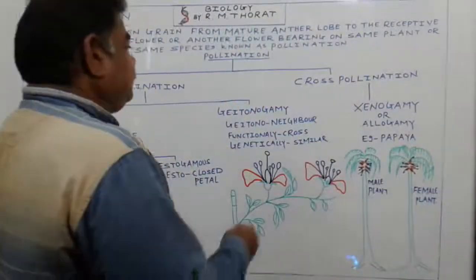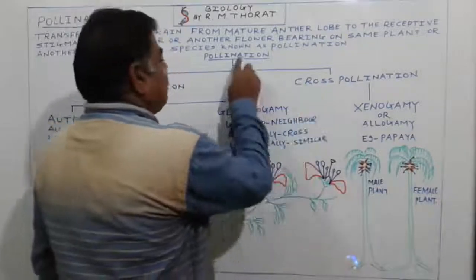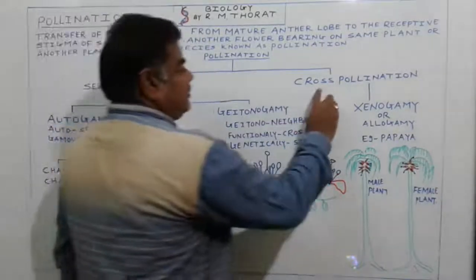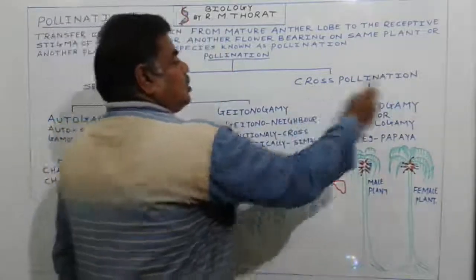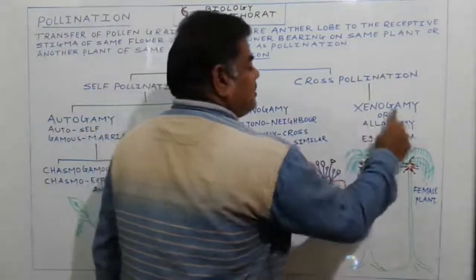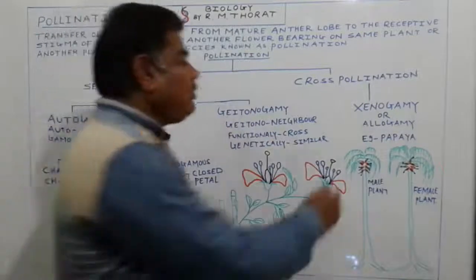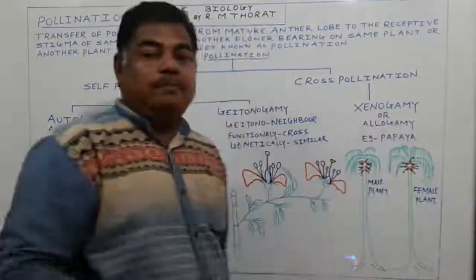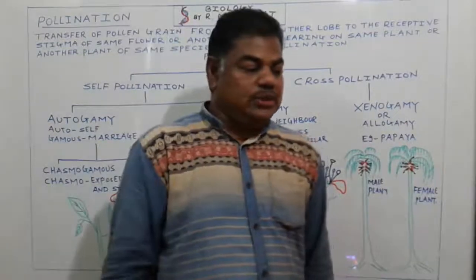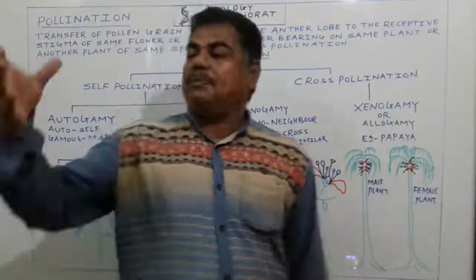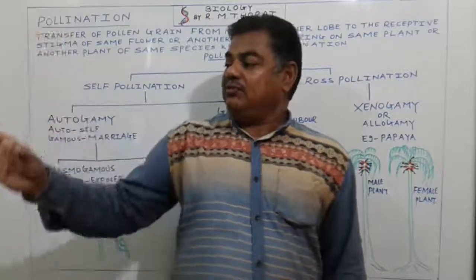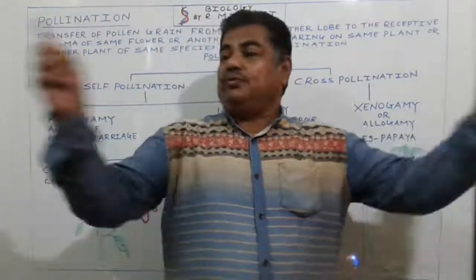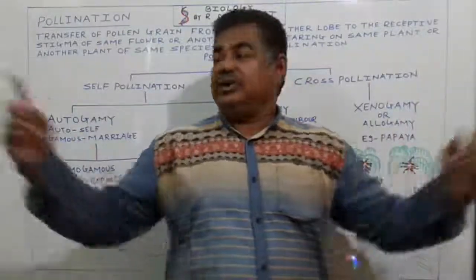Now see here, the next type of pollination. One is self pollination and the second one is cross pollination. This cross pollination we also call xenogamy, or allogamy. Here xeno means a stranger. Xeno means what? Stranger. One flower is present on one plant and another flower is borne on another plant. So it is a stranger for this one.